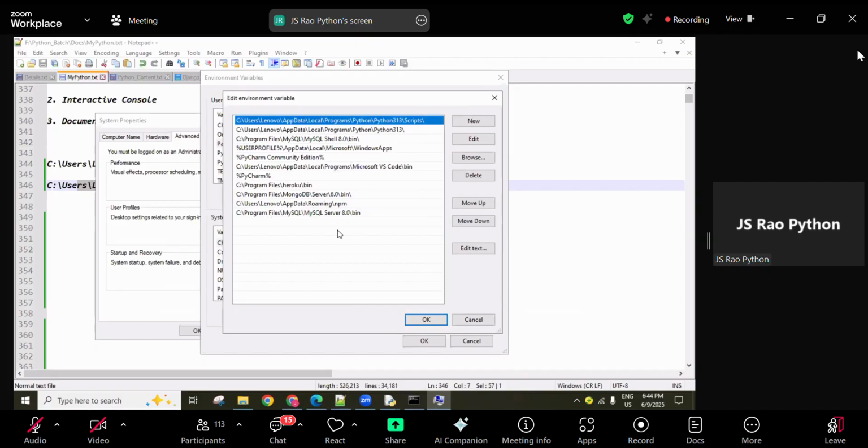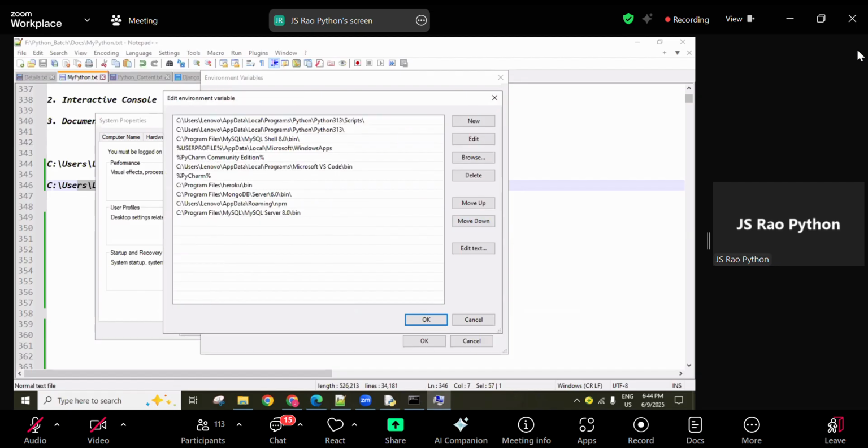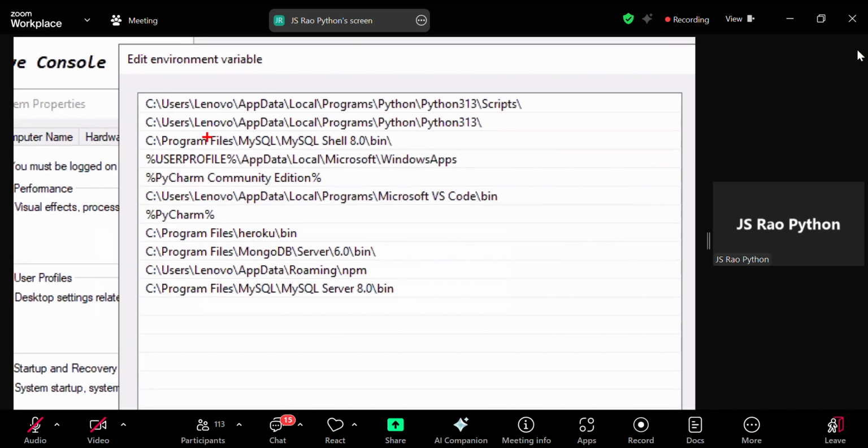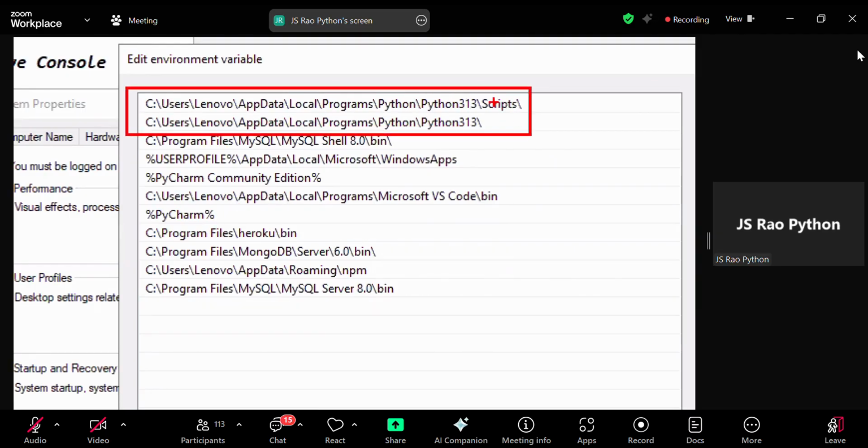So now here, if you want, you can expand the screen to see more clearly. And now all the installed software is showing, guys. You can see here the Python related path. These two were automatically added when I installed this Python software. For you also, it will come automatically when you are installing.